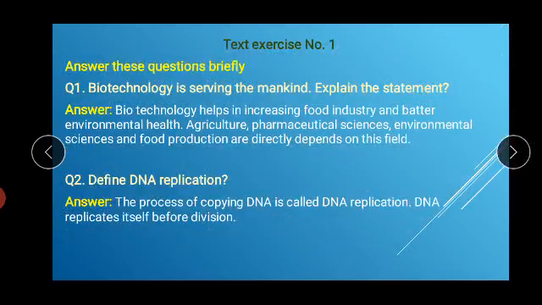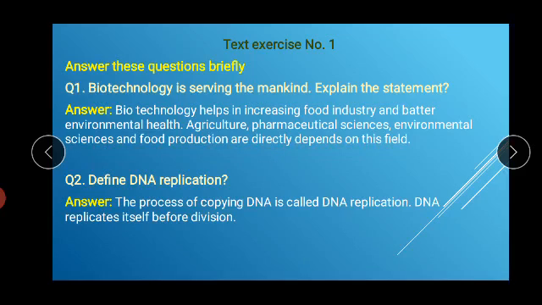Here are the short question answers. Number 1: biotechnology is serving the mankind. Explain the statement. Actually students, biotechnology is an emerging science field, and it is used in a number of different fields, and we get numbers of different types of products. For example, the answer is biotechnology helps in increasing food industry and better environmental health. Agriculture, pharmaceutical sciences, environmental sciences, and food production directly depend on this field.